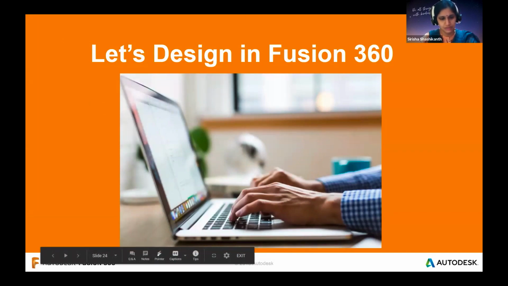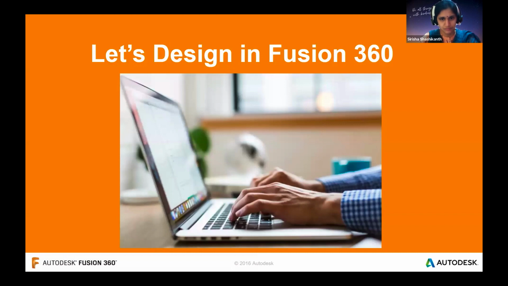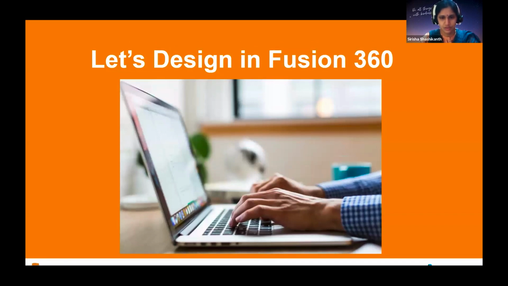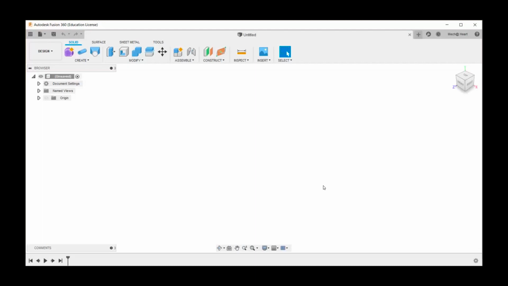Let me just, one second. So this is my Fusion 360 screen. I think we cannot see that. Oh, you're not able to see that? Yes. Oh, I have not shared it. Okay, one second. Okay, are you able to see it? Yes, this is good now. Okay, thank you. Sorry for the glitch.